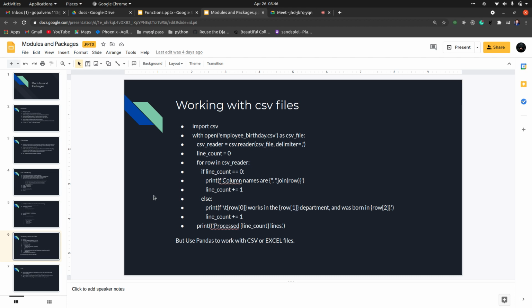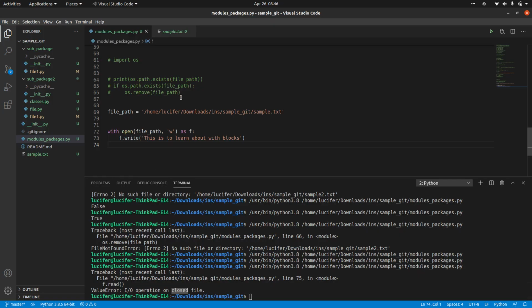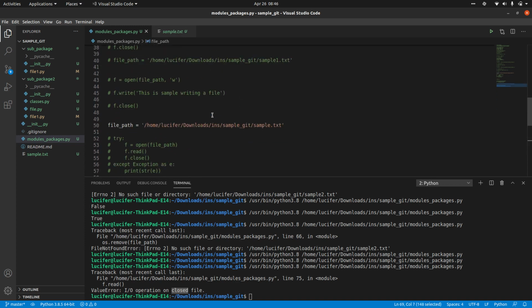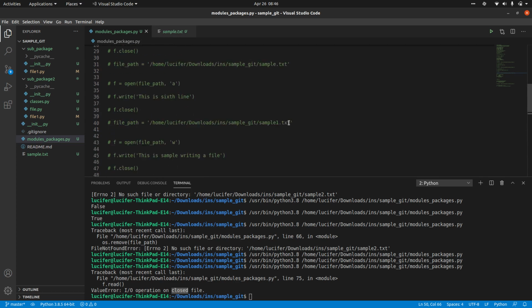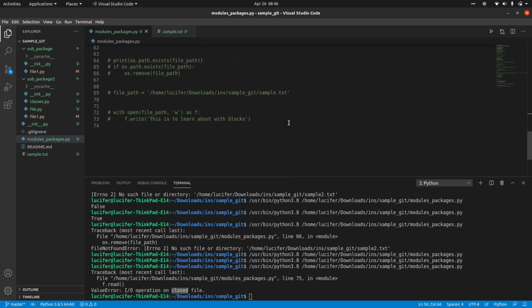Since this point till this point we have been reading text files, right? Not any CSV files. Now there would be some CSV files. A CSV file is nothing but comma separated values. It's an Excel file itself, but it's a single sheet. You cannot have multiple sheets in CSV files.